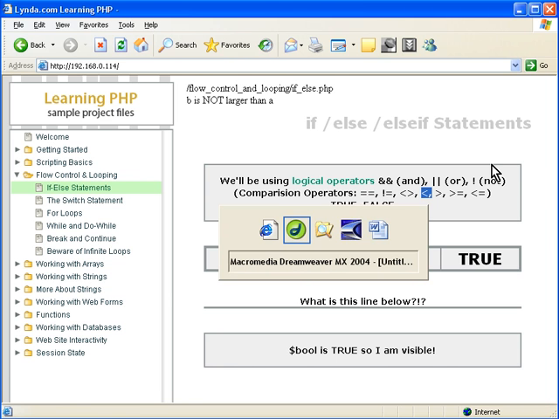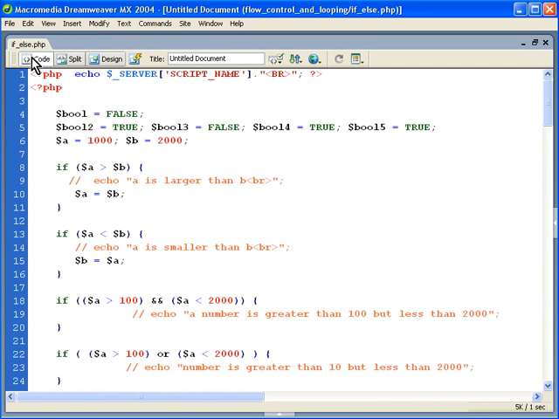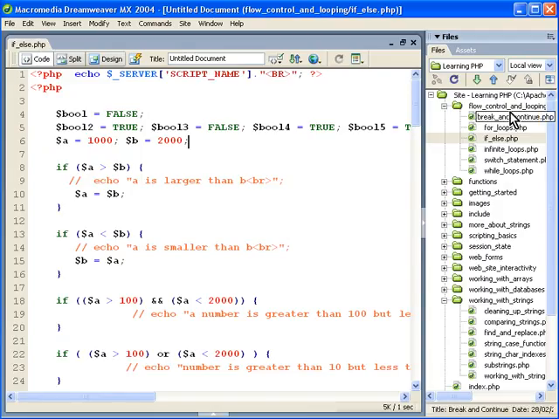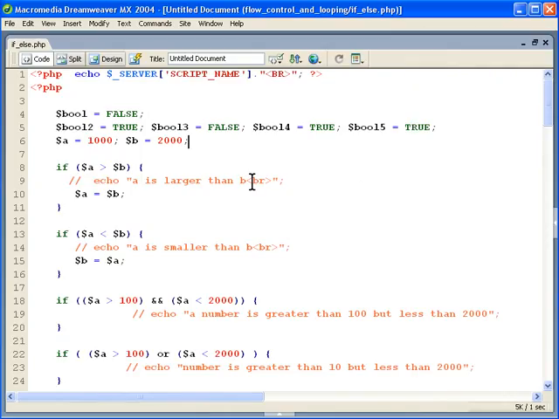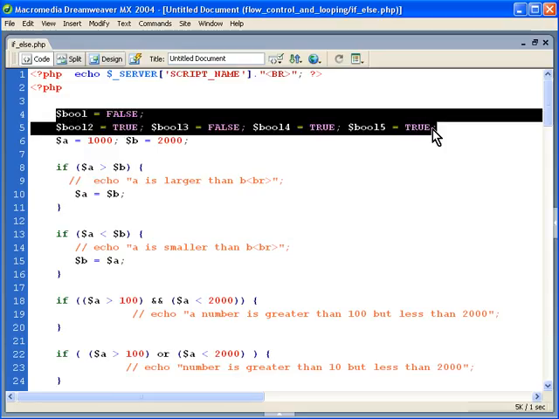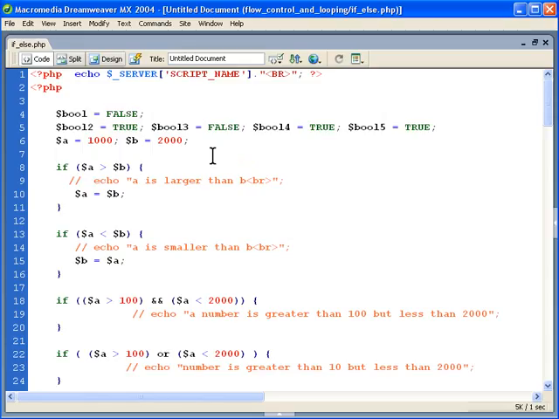All right. So looking within our if-else PHP file in the looping and flow control folder, we've already seen this partially in the operators video. We set some booleans up here to true or false. False or true, these can be uppercase or lowercase. I always have it uppercase just for the fact that you want to be able to see them, and it's just a general standard way to do it. You can see we just assign a couple of variables, and now we're just testing for some values. We'll see if a lot later on. We're going to be using it quite often.